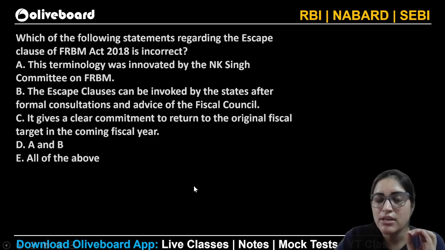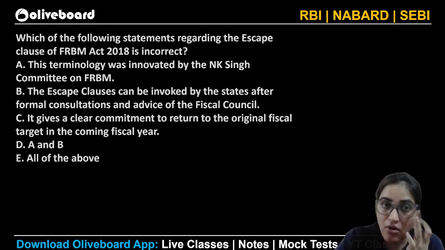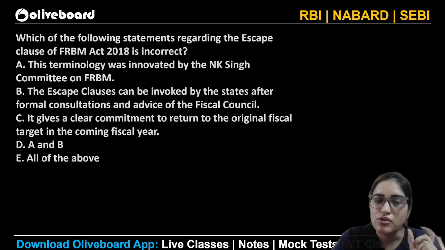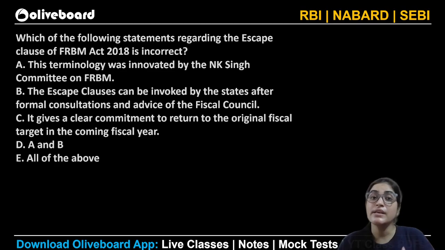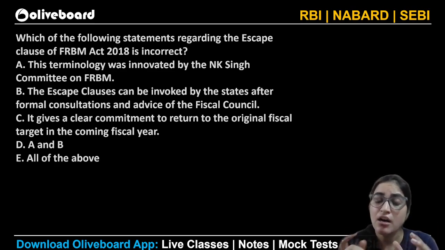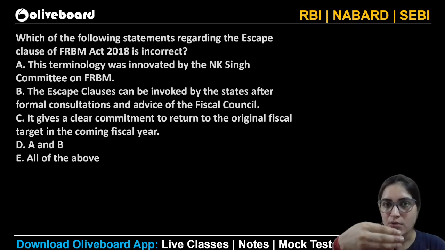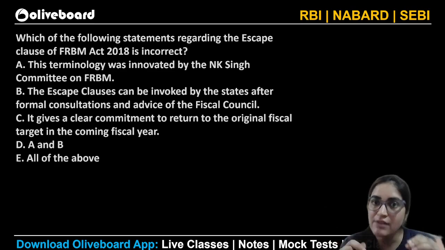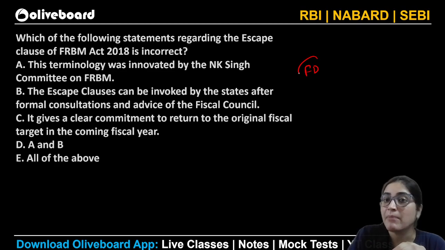The terminology was innovated by the N.K. Singh Committee on FRBM. Yes or no? Yes. So the escape clause was recommended to be added in the FRBM by the N.K. Singh Committee. In fact, the N.K. Singh Committee also mooted the idea of creating a fiscal review committee, a public debt review committee, so that it can review what is happening and see why the fiscal deficit targets are not being met.